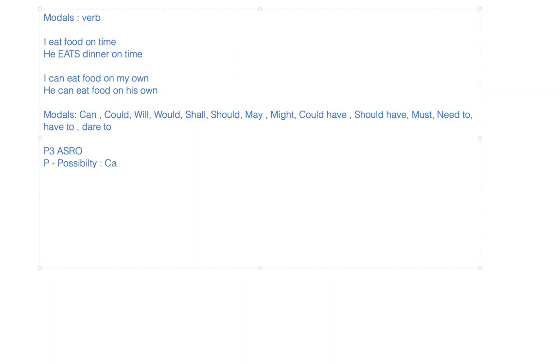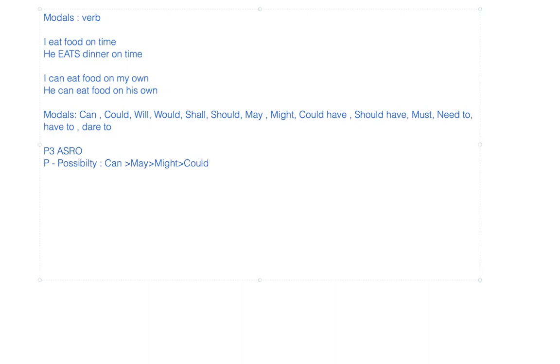When we use the word can, it is used as the highest or sure shot possibility of happening of any event, followed by may, then might, and then could. This is the way you have to arrange the possibility, from the strongest to the weakest possibility of any event.